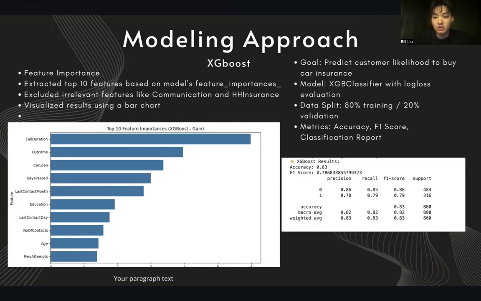Our goal here is to predict who is more likely to buy car insurance. I used an XGBoost classifier with log loss evaluation. As I previously mentioned, we use 80% training data and 20% testing data. We also concluded with numeric results by showing the accuracy, F1 score, and classification report.